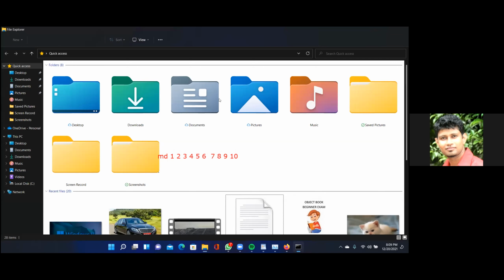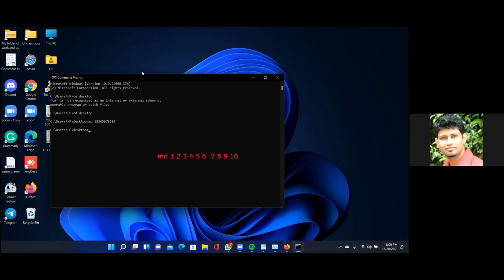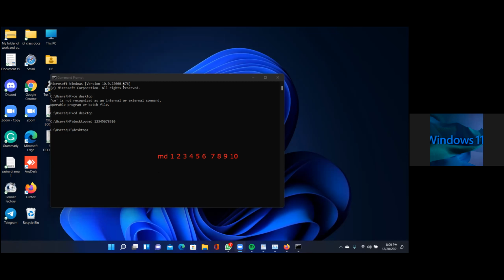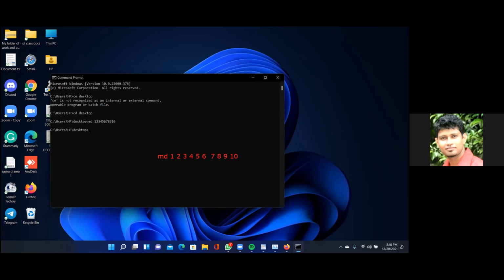Okay, that's it. You have created only one folder, because there is no space between the numbers like 1, 2, 3, 4, 5, 6, 7, 8, 9, 10. That's why you created only one folder. You have to type 1 space, 2 space, 3 space, 4 space, 5 space, 6 space, 7 space, 8 space, 9 space, 10.